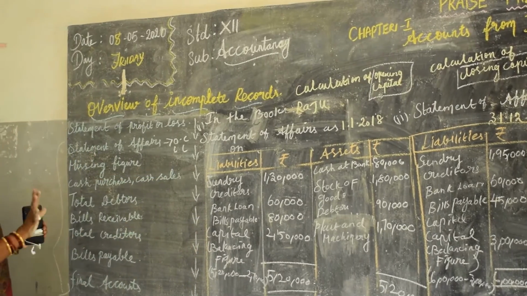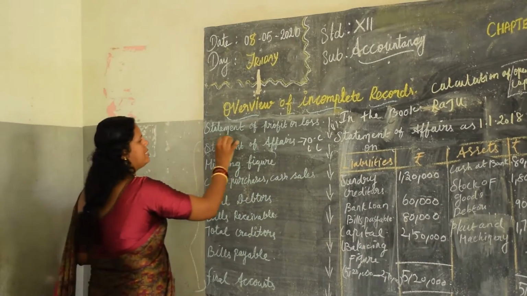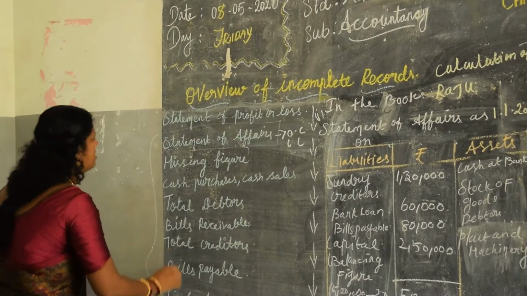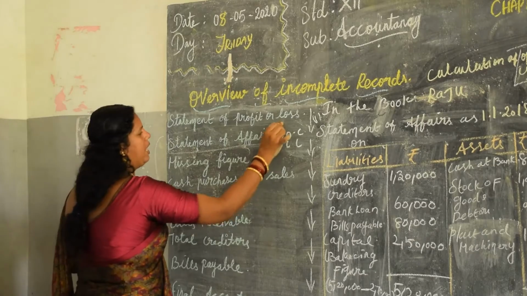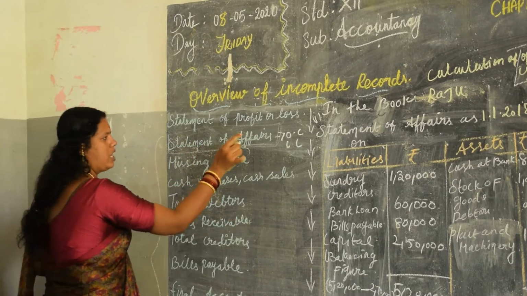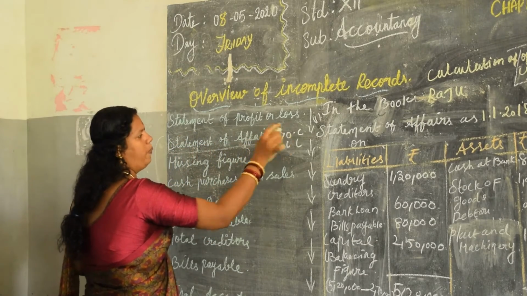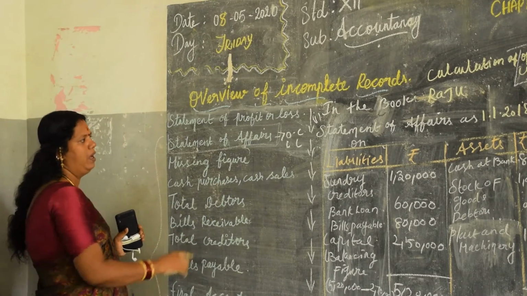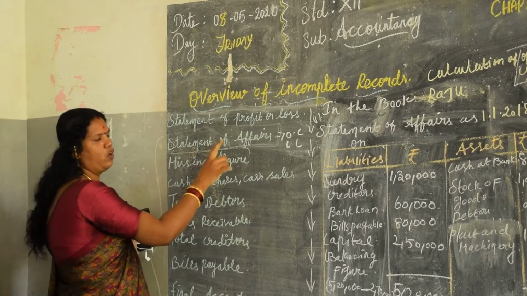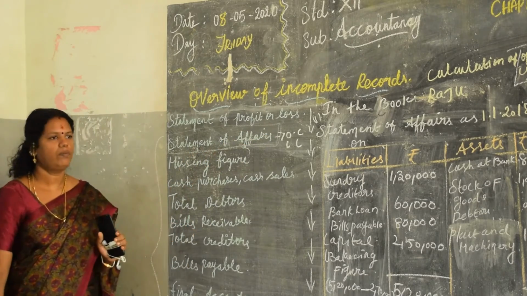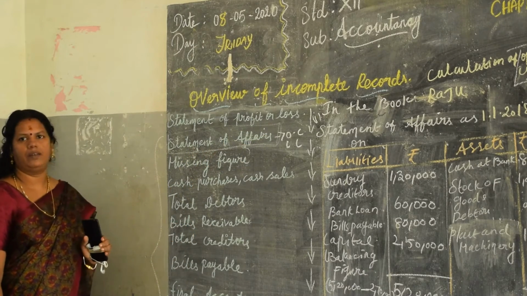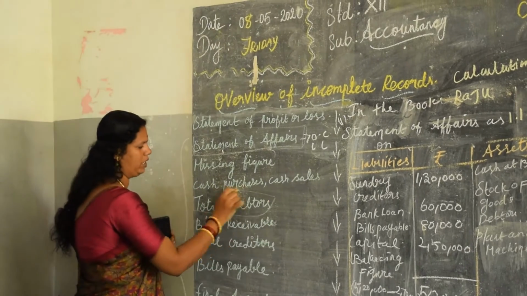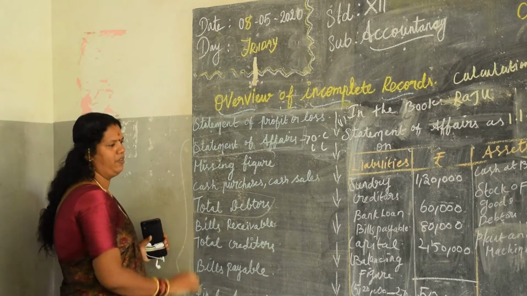In today's session, we dealt only with the statement of affairs. I think you are all clear with this statement of affairs. We dealt with 3 problems. Why are we finding the statement of affairs? To know the opening capital or closing capital. By analyzing this, we can solve the profit or loss. In the next session, we are going to continue with total debtors. What is total debtors? Bills receivable.